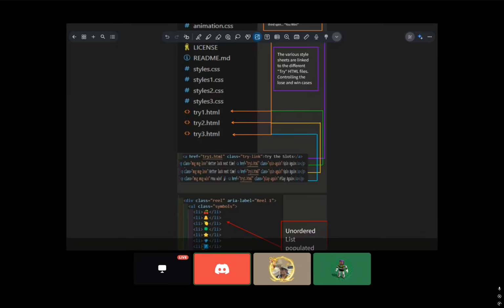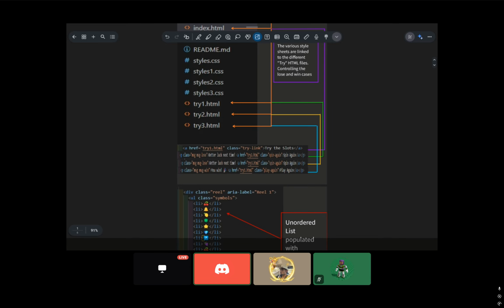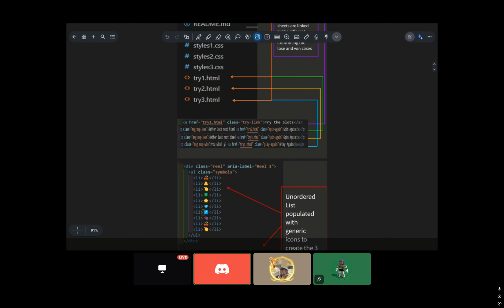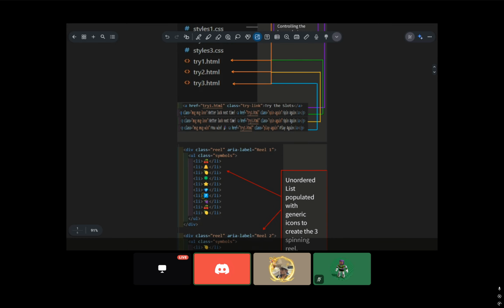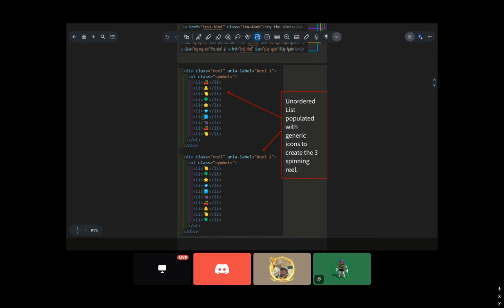Like we said in the PowerPoint, we disguised the spin again button to be a link to another web page, and it flowed very smoothly. You actually couldn't tell that you were being rerouted to another web page where you were spinning again. But right down here, you can see the links that lead you to the other web pages. You can see the text on it saying spin again, but the true link is try two or try three, and then when you get to try three, you win.